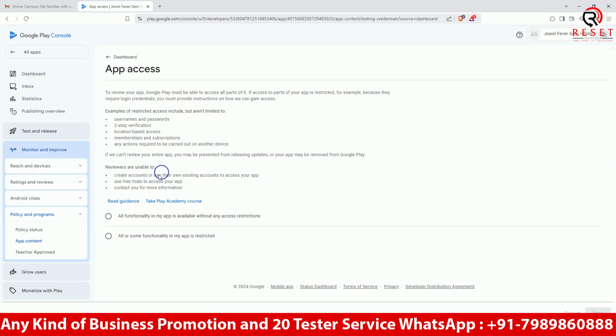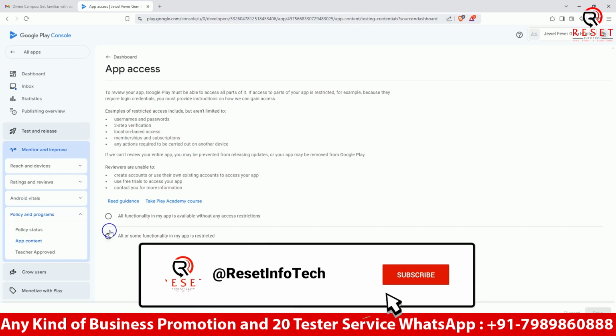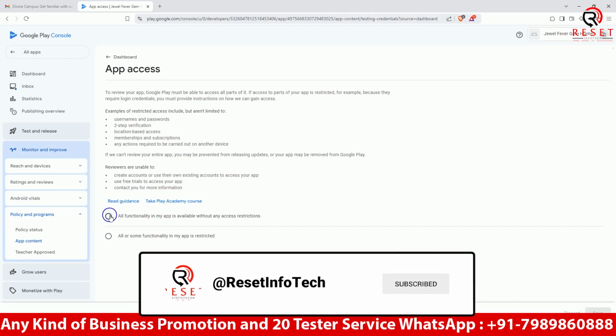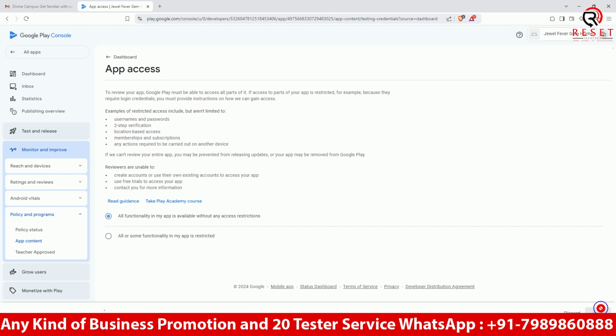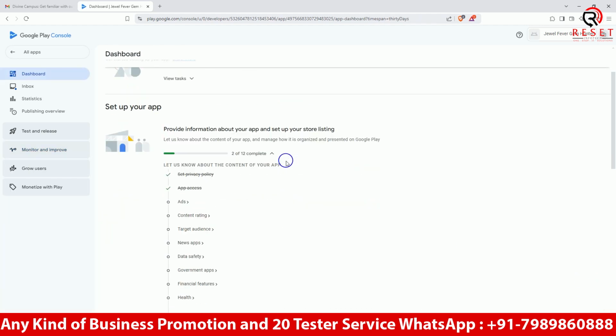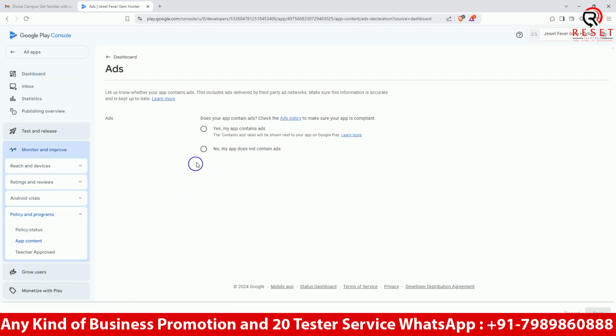App access. My app is concerned without any permission, so there is no login section in it. And ad network: yes, my app contains ads.